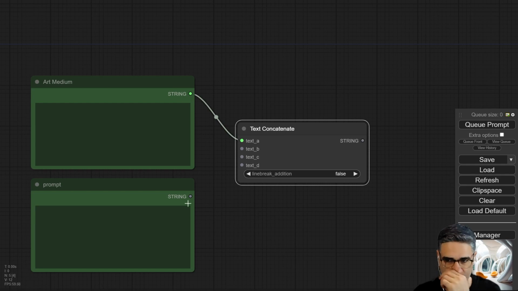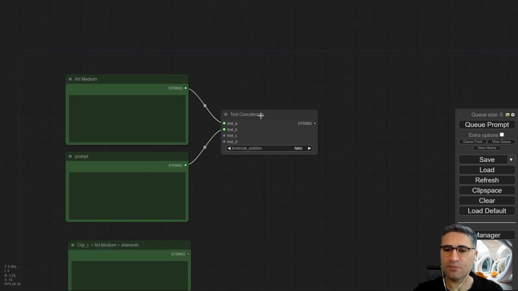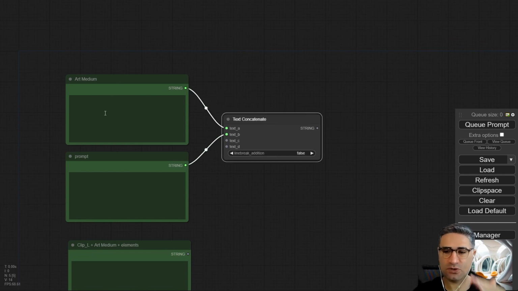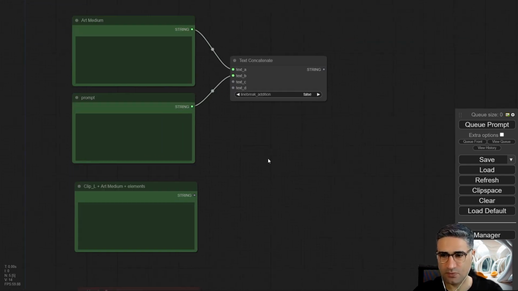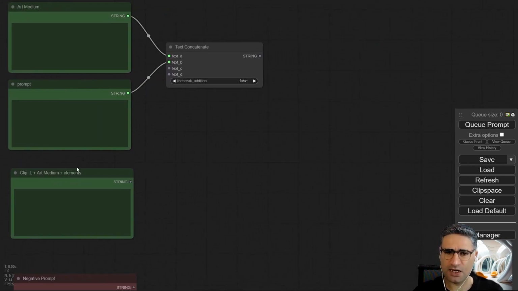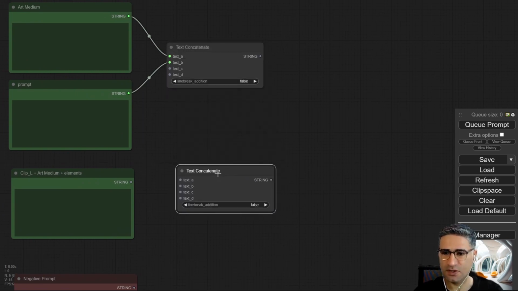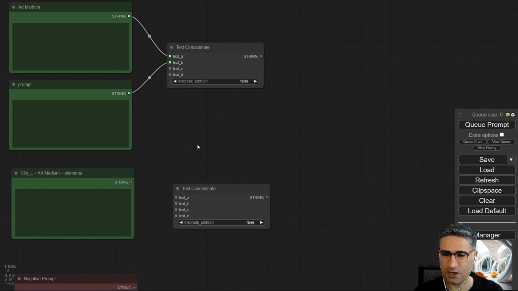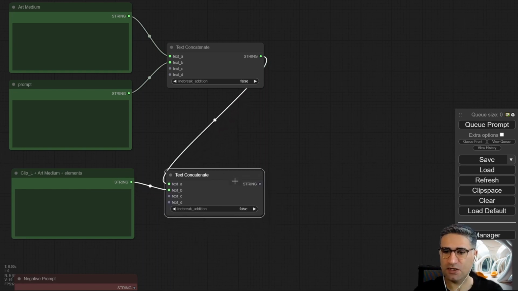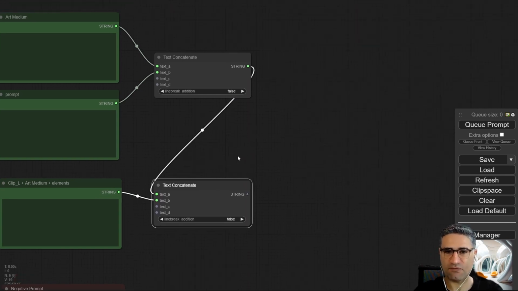I will connect the first one to the text A and the second one to the text B. So automatically it will merge your text and make one block. And also after that I need one other text concatenate, and I want to merge these informations also. Okay, but the second one will be used for the refiner.